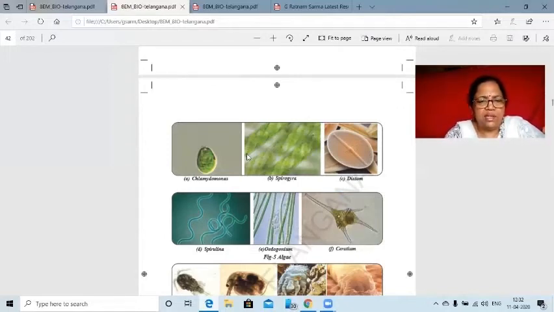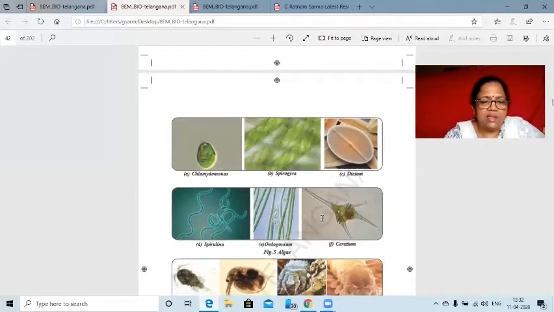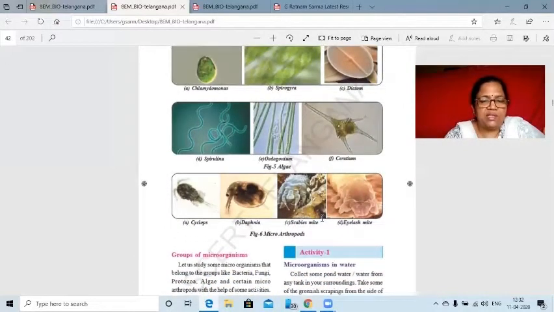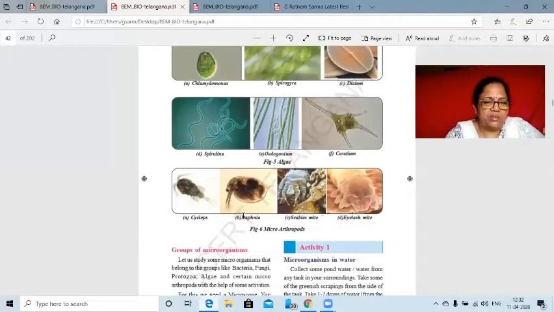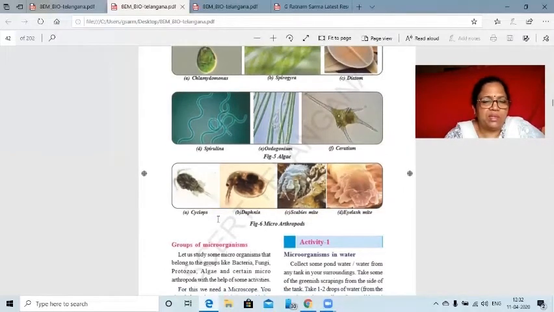All these are examples of the class algae. And next one is microarthropods. Microarthropods are Cyclops, Daphnia, scabies mite, and eyelash mite. So these are some examples of microarthropods.